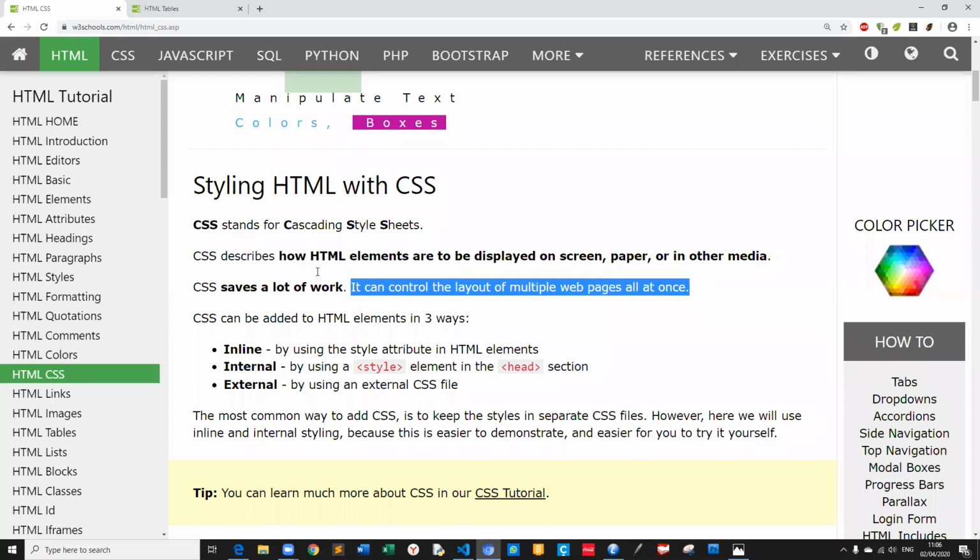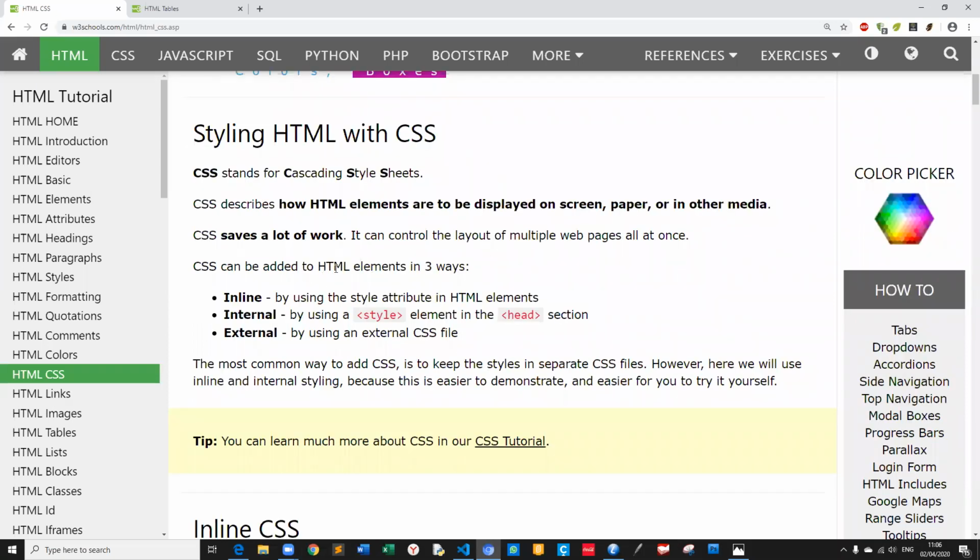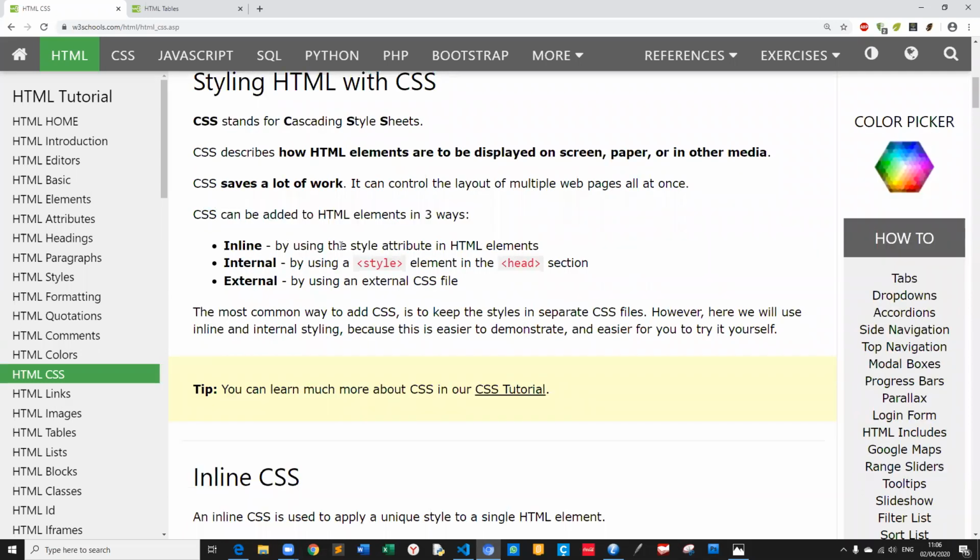CSS can be added to HTML elements in 3 ways. First one, inline, by using the style attribute in HTML elements. I will show it after. Internal, by using a style element in the head section. And external, by using an external CSS file.